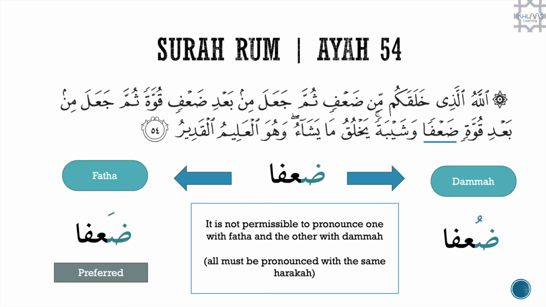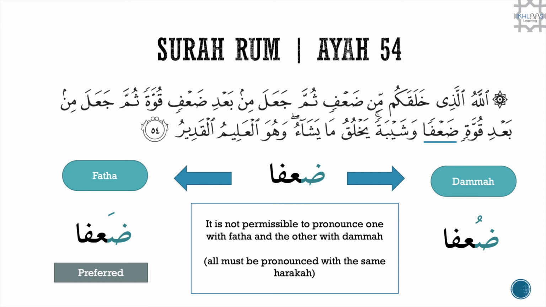Another example we can look at is in Surah Al-Rum, ayah 54. In this particular surah, we are going to be looking at this word here, which is da'fan. Now, this word can either be recited with a fatha or a dhamma, even though the word recited with a fatha is more preferable.